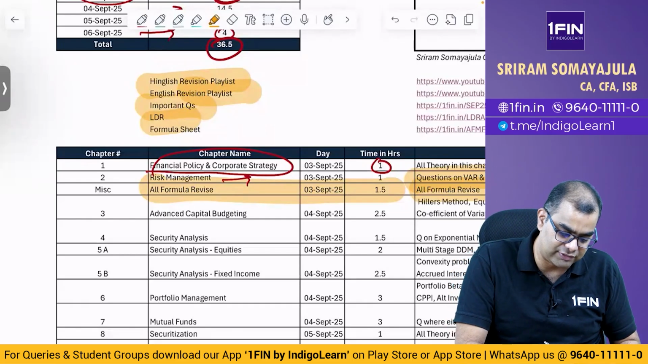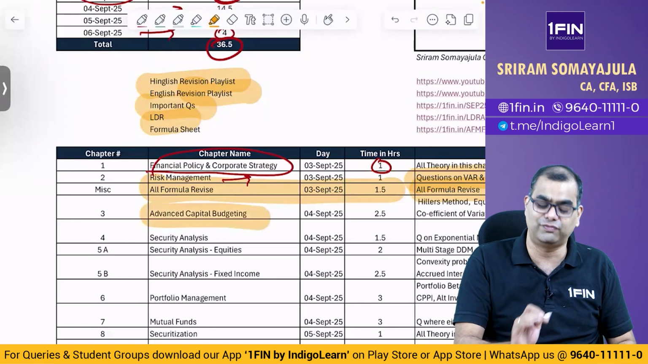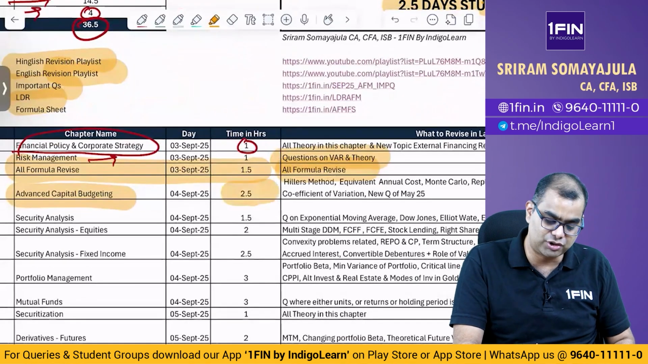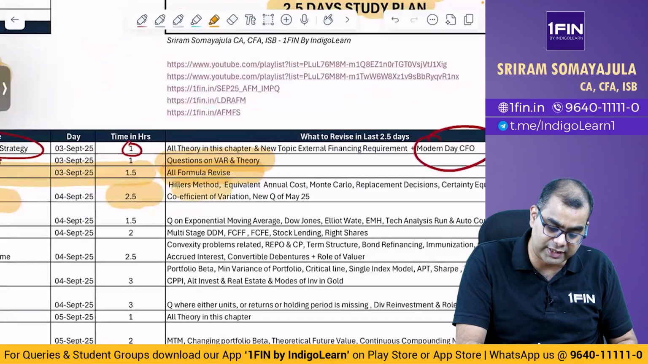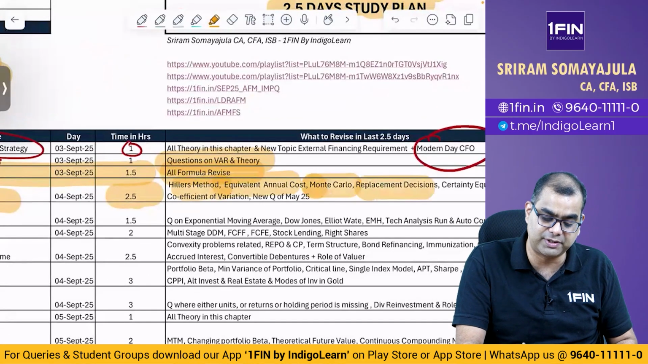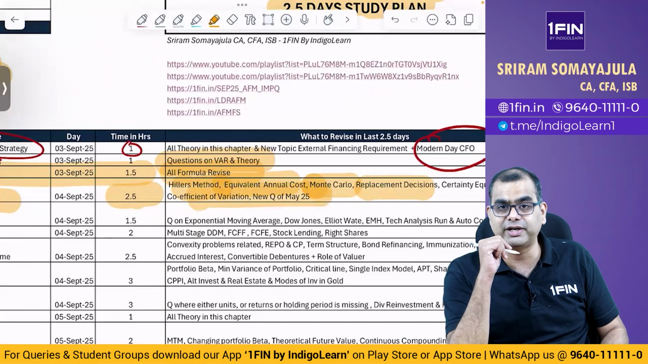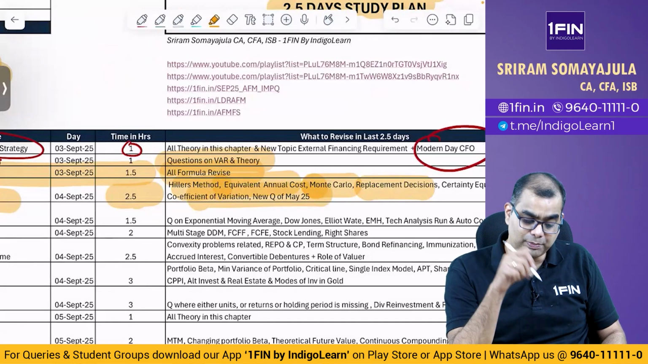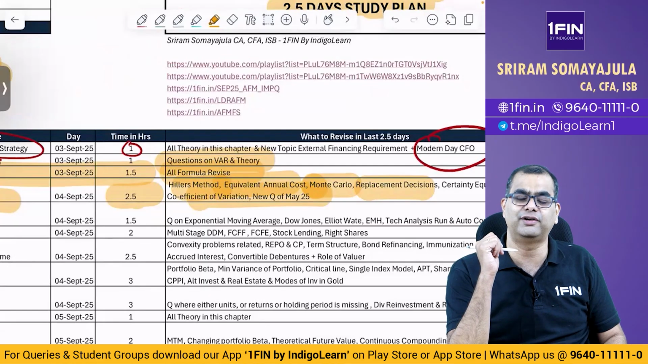Then you come to advanced capital budgeting. Start afresh on the 4th morning. Spend 2.5 hours on this chapter. And what are the concepts you have to spend on? Hiller's method, equivalent annual cost, Monte Carlo, replacement decisions, certainty equivalent, coefficient of variation, and the new question of May 25 and even November 24. There were some very interesting questions that were asked. So please spend time on those kind of questions.